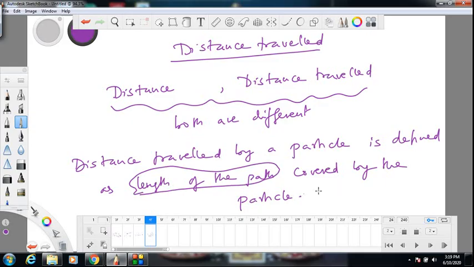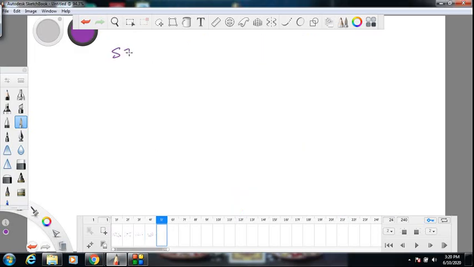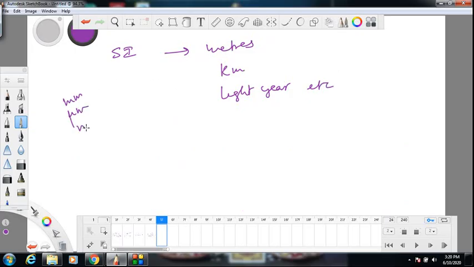Of course, it is a scalar quantity. For SI units, we take meters. If the distance is more, you can measure in kilometers. If it is even more, you can measure, for example, astronomical distances in light years. If it is at a smaller scale, you can go into millimeters, micrometers, nanometers, etc. These are the units. So mostly we will stick to meters most of the time.